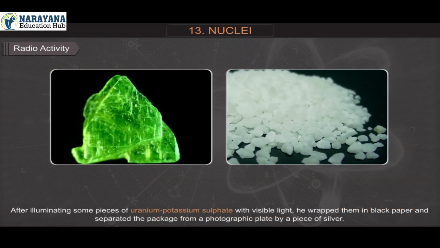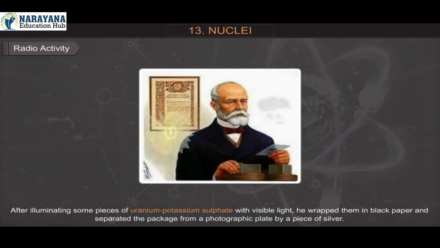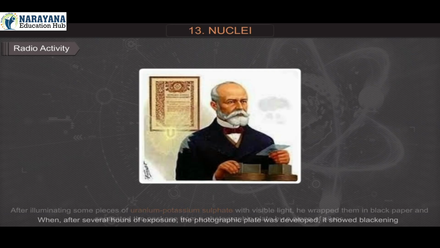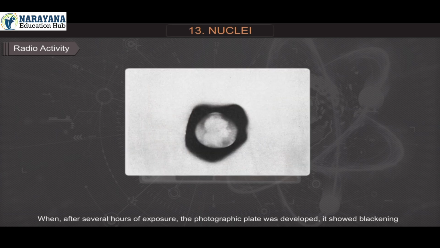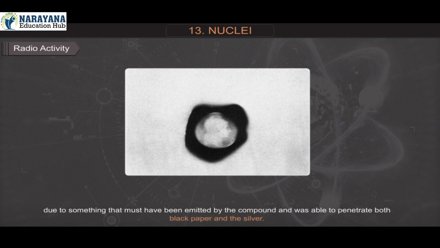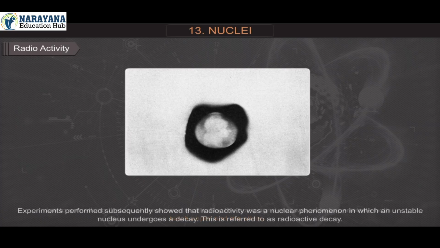After illuminating some pieces of uranium potassium sulfate with visible light, he wrapped them in black paper and separated the package from a photographic plate by a piece of silver. When, after several hours of exposure, the photographic plate was developed, it showed blackening due to something that must have been emitted by the compound and was able to penetrate both black paper and the silver.